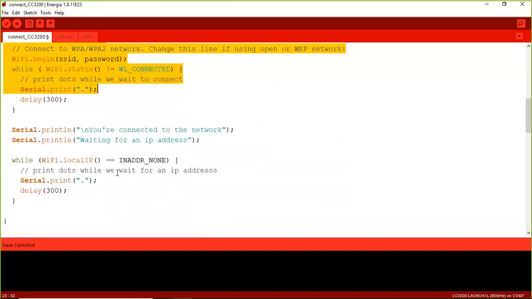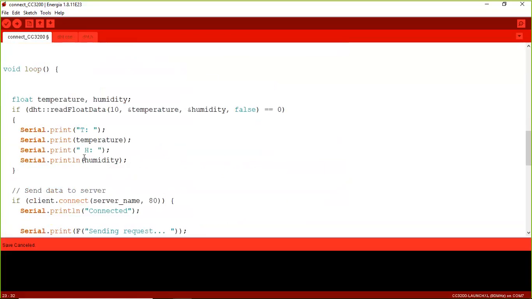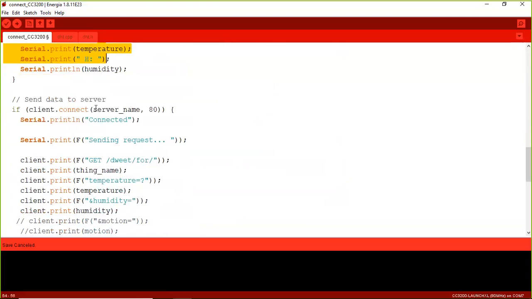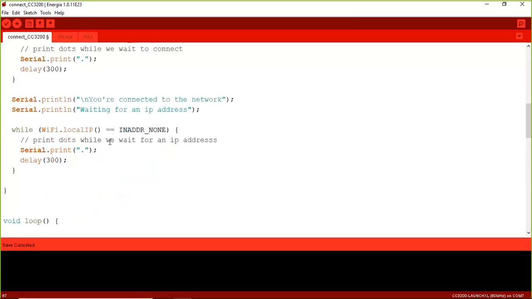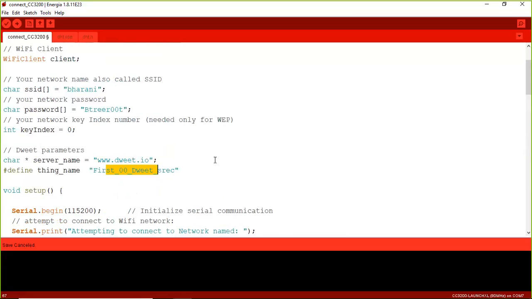After establishing this setup part, which is to establish the communication between the mobile hotspot and the board's Wi-Fi module, an IP will be assigned from my mobile hotspot to the CC3200 board. After getting the IP address, we automatically do the loop operation that reads the sensor information, temperature and humidity via the DHT11 sensor, displays that content and passes it to the server called dweet.io via port 80. While sending the information, you need to follow this protocol: get space /dweet/for followed by a thing name. The thing name we have specified is this one. It must be unique throughout this world.